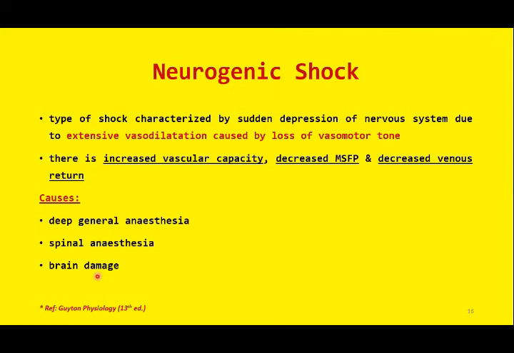There is loss of signals from the vasomotor center. So when the vasomotor center is paralyzed, there will be loss of vasomotor tone, and this may lead to neurogenic shock. So we have discussed the two types of circulatory shock, hypovolemic shock and neurogenic shock.